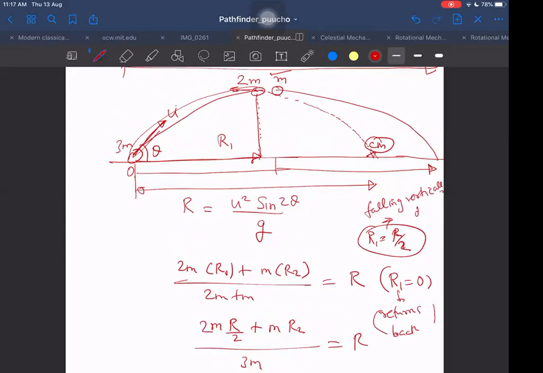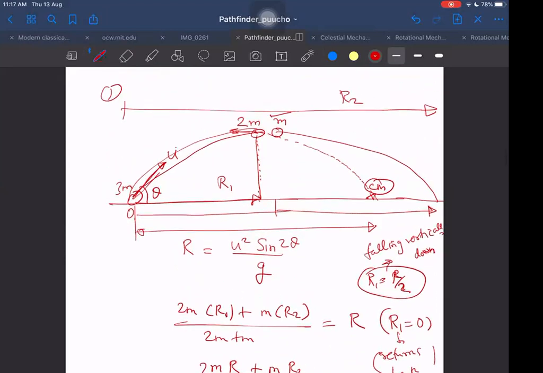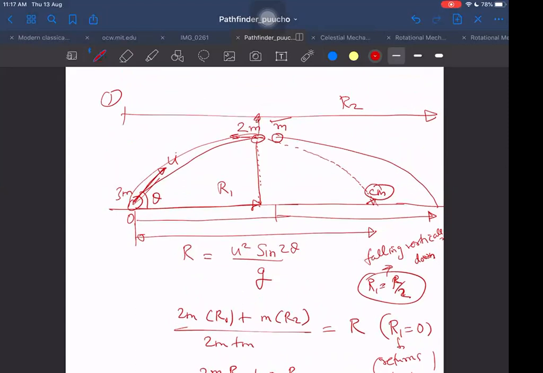But one more thing could be possible, which I have not considered. It can gain some velocity in the vertical direction also. For example, it may happen that 2m falls vertically down, but not with 0 speed. Initially it gains speed in the vertically downward direction, maybe u.